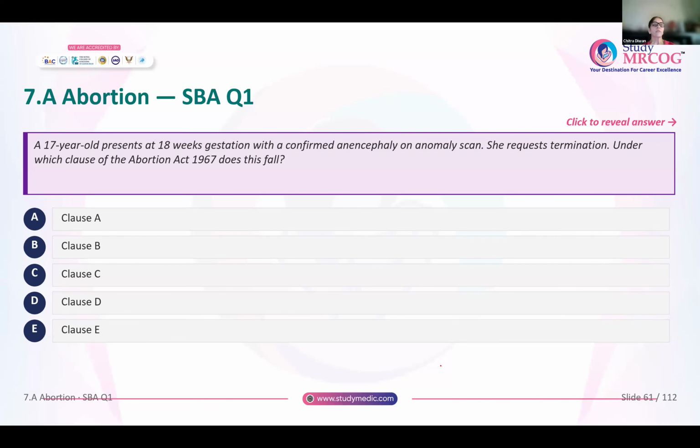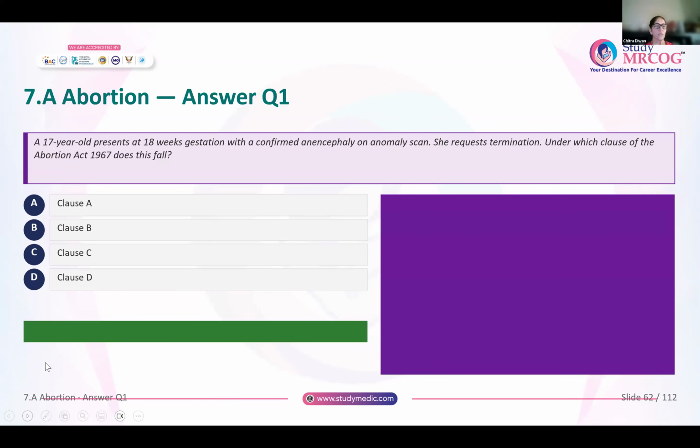So you have this 17-year-old at 18 weeks of gestation. She has an anencephaly on an anomaly scan and she requests termination. So under which clause of the Abortion Act does this fall? So this falls under clause E. Okay.